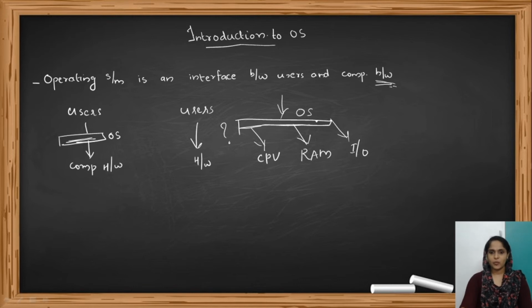And because of this operating system, the users need not be aware of the background details. For example, in the case of a switch and fan, the user need not be aware of what's happening behind. That means when he presses the switch, he need not know what's happening behind, how the fan is working. So the switch makes it easier and more convenient for him to turn on the fan. Likewise, here in order to access the hardwares, the user need not know the background details happening here.